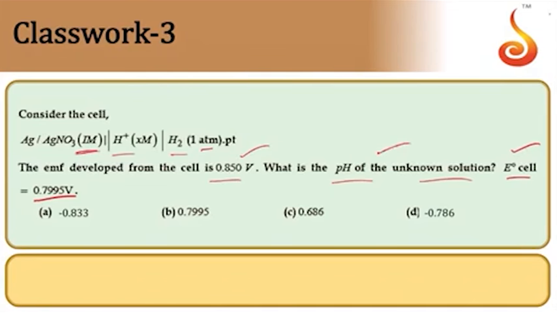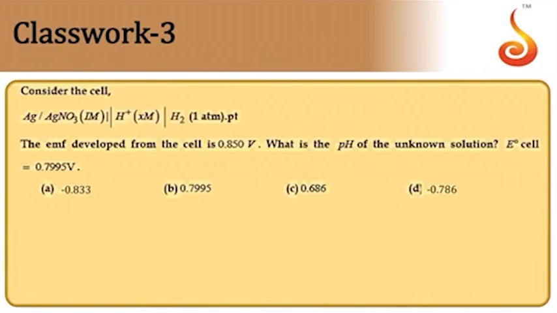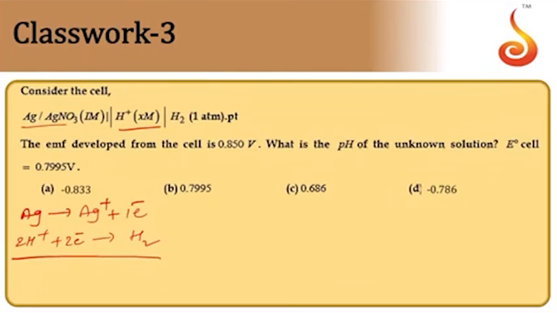Let us now write the cell reaction. Ag is the anode, therefore Ag gives rise to Ag+ plus electron, and hydrogen is the cathode, so 2H+ plus 2 electrons giving rise to H2. Adding these two, we require 2 electrons, so multiplying the first with 2 and cancelling the electrons, this will be 2Ag plus 2H+ giving rise to 2Ag+ plus H2.